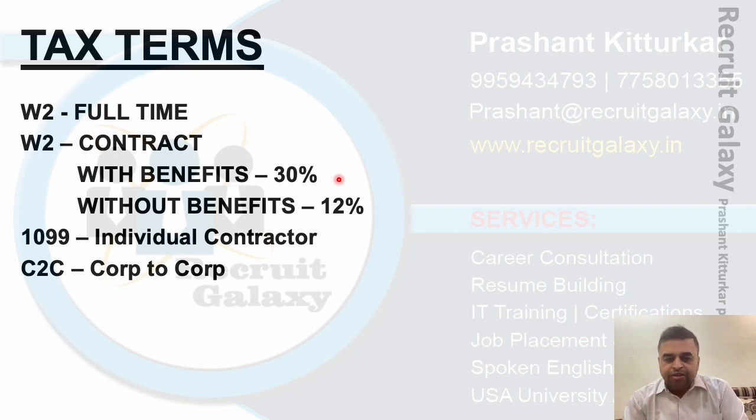In C2C, now see, in USA, OPT EAD, H1B, H4 EAD, GC EAD, these consultants are working with some employer, right? Those are all employer visas on which they go to the US.